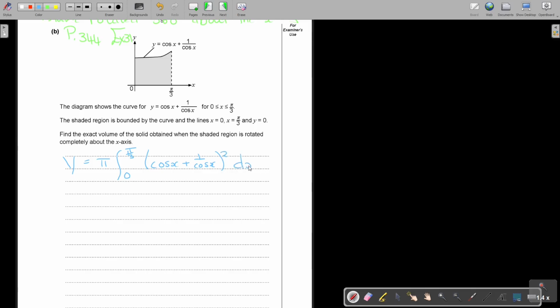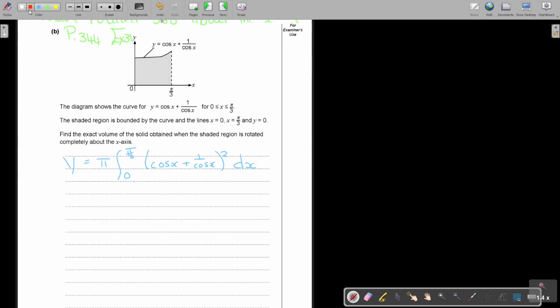Now I'm just going to multiply it out. I rather want to show you how to do it with long multiplication.